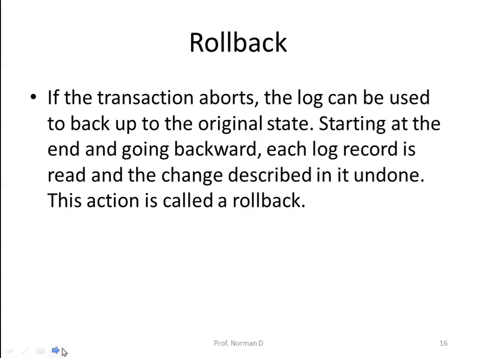Now if a transaction aborts, the log can be used to back up to the original state, starting at the end and going in the backward direction. Each log record is read and the change described in it is undone. This process is called rollback.